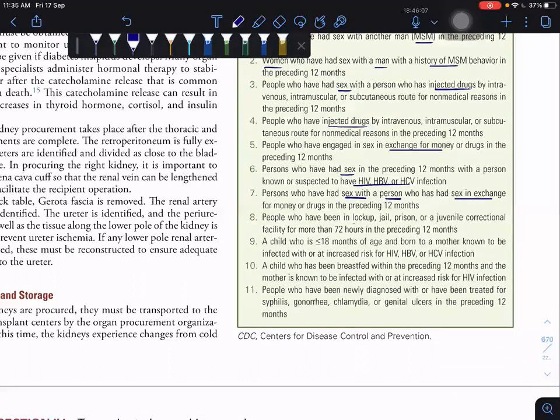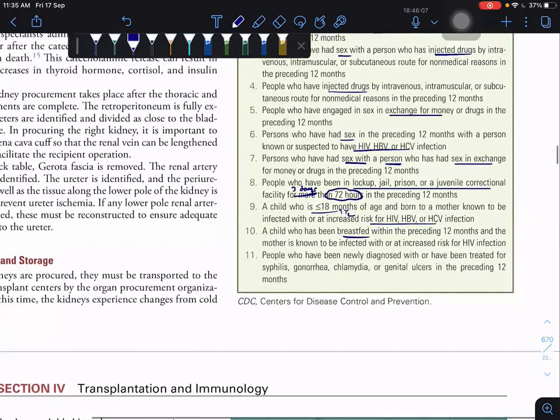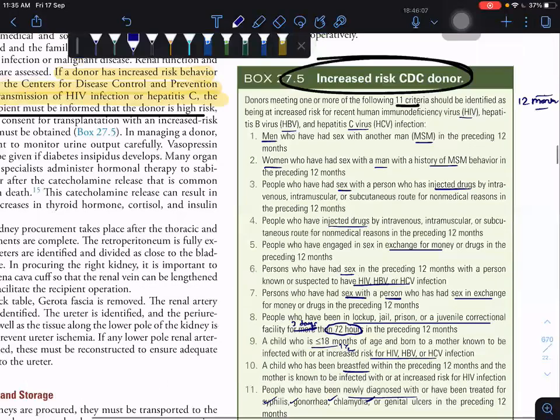And you see here lockup, jail, prison, and juvenile correctional facilities for more than 3 days. Suppose a person stayed in jail, prison, or lockup more than 3 days in the previous 1 year. And a child less than 1.5 years of age born to a mother with high risk of HCV infection and breastfed also, and those newly diagnosed or treated for sexually transmitted diseases, all are prone, high risk CDC donors.